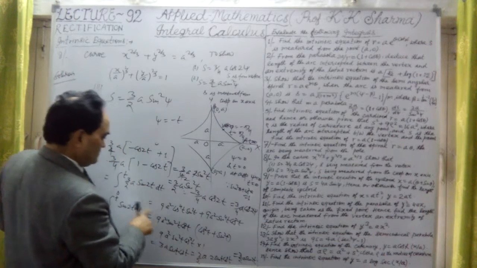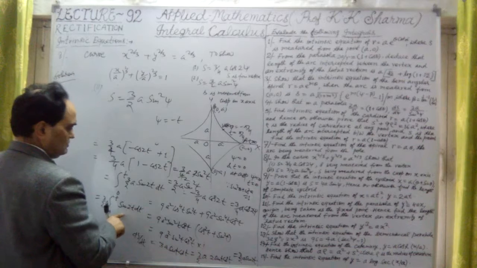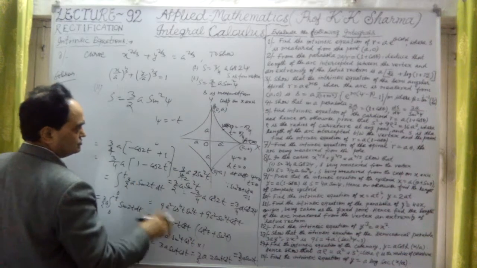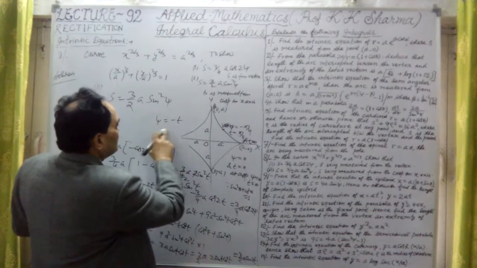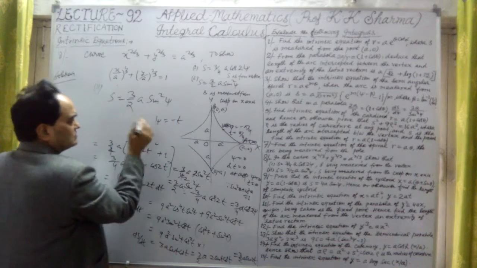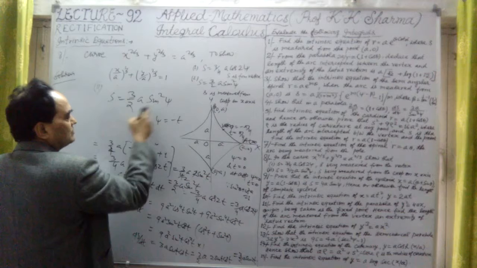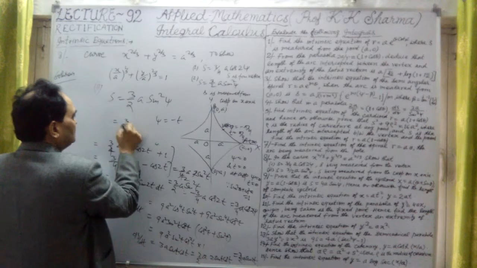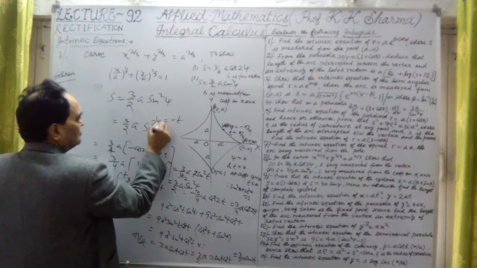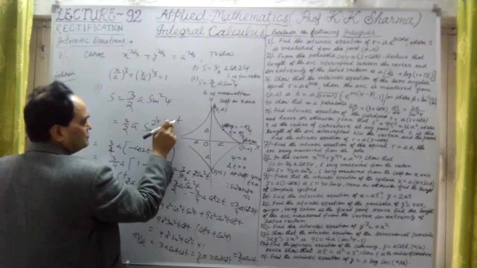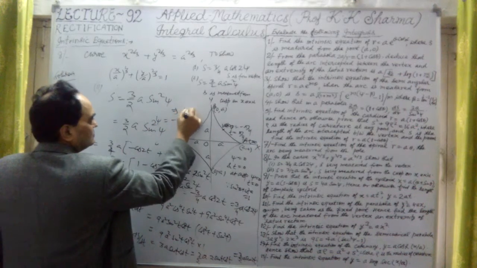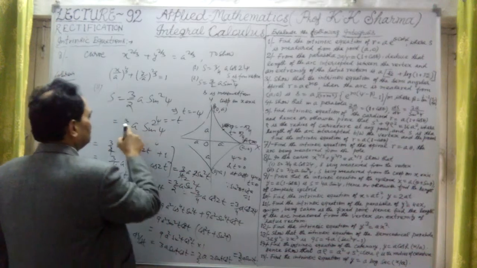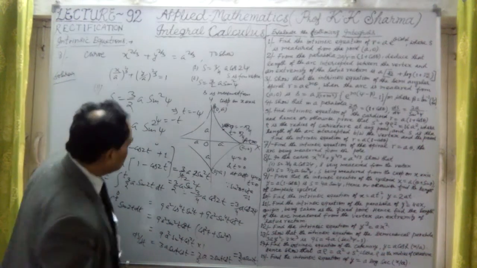There was a negative sign initially and a minus sign here, but if I put the minus sign, it is whole square of that, so it will be positive. So it is 3 by 2a sin square psi.